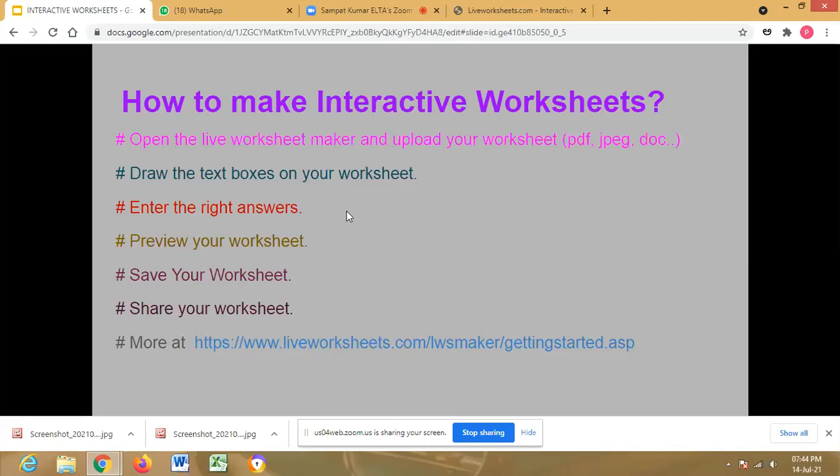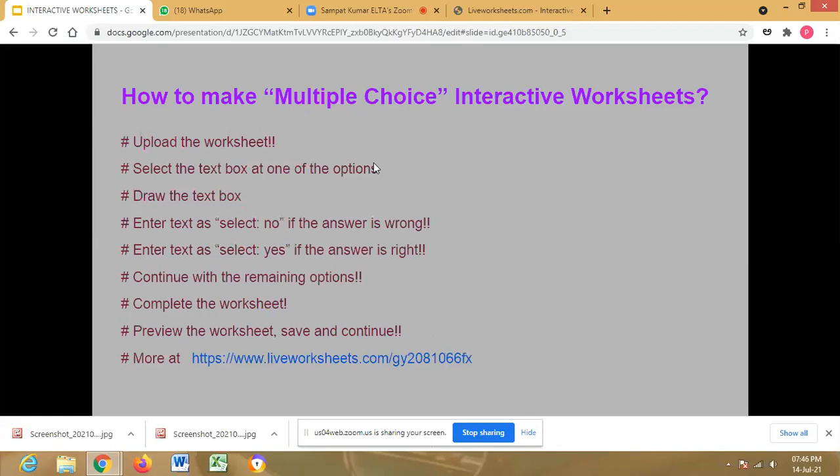For all wrong answers, type no. If a particular option is correct, type "select: yes". In this way we complete all the questions in the worksheet. Then we preview and save the worksheet.